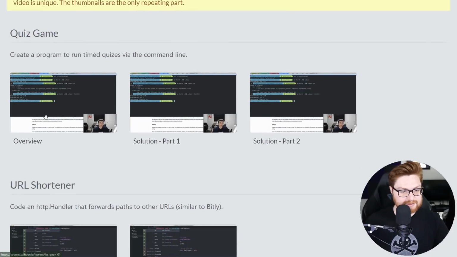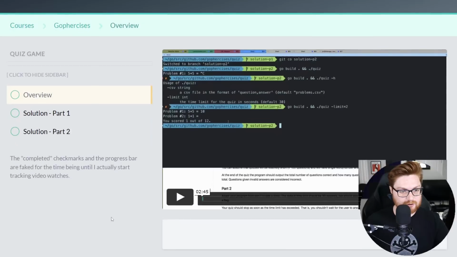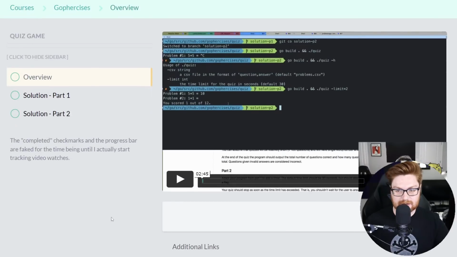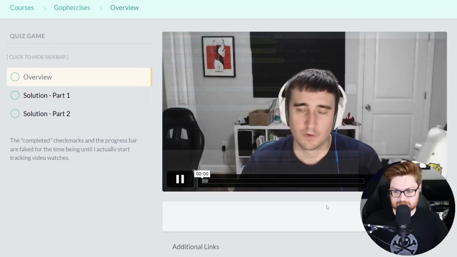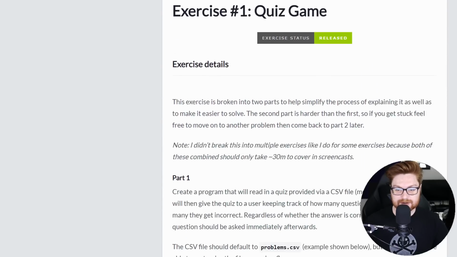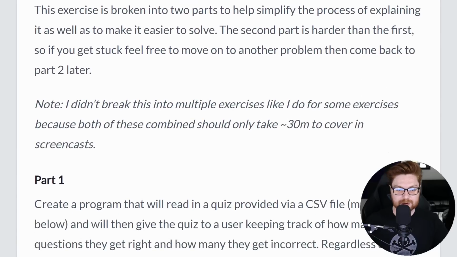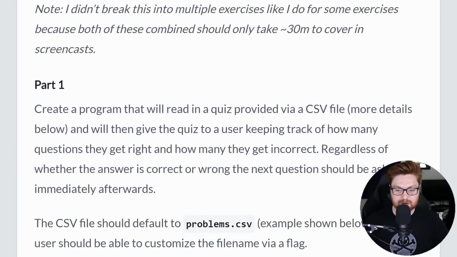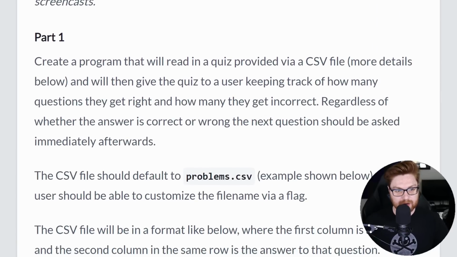So if we go ahead and click into this first one here, we do have the overview where it explains what this is, about a 3-minute video, and I'm going to check this out super quick. Ultimately, they end up referencing a GitHub repository that explains what this is, including a lot of other examples that other students have completed. Going through those student examples, that way you can learn from others and get a chance to read code, not only write code, and then see other ways to approach the problem.